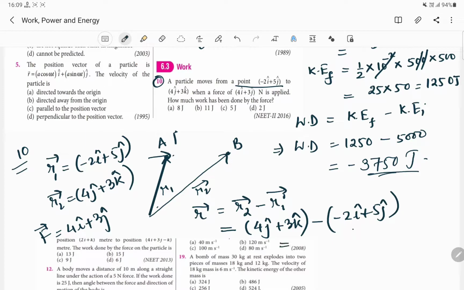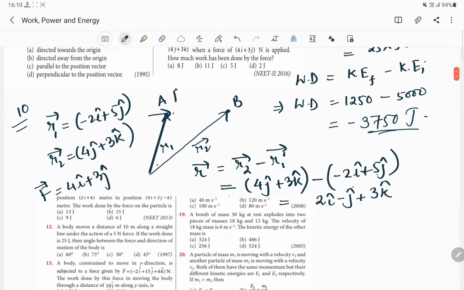So minus minus it will become plus. We will be having 2 i cap because there is no component of i cap for r2. That is why we will be simply considering only r1. So 2 i cap, and minus 5 j cap plus 4 j cap will produce minus j cap. And what about 3 k cap? This will be only 3 k cap. That means here we get our displacement vector to be this much.